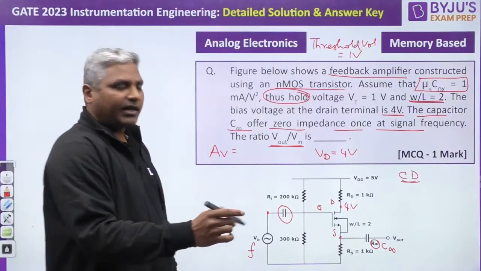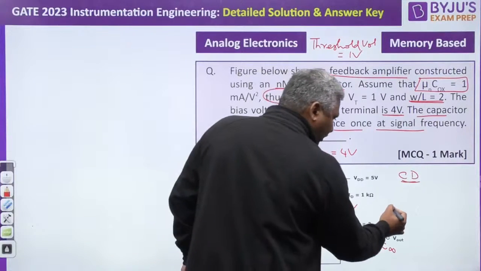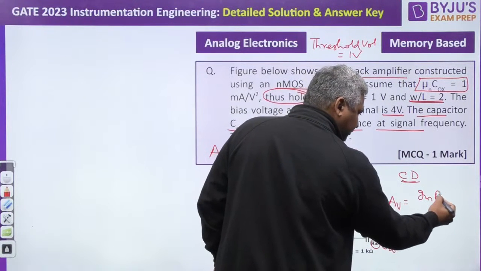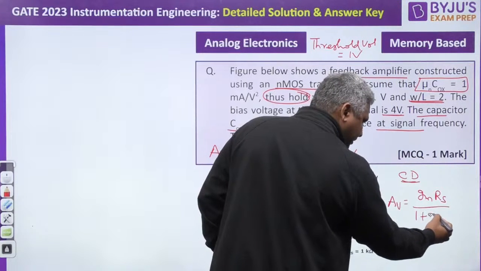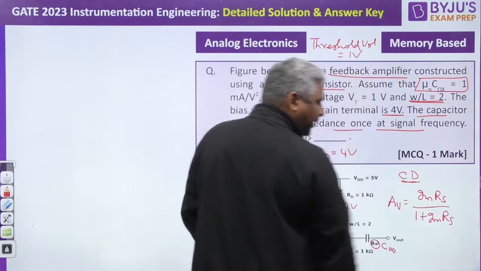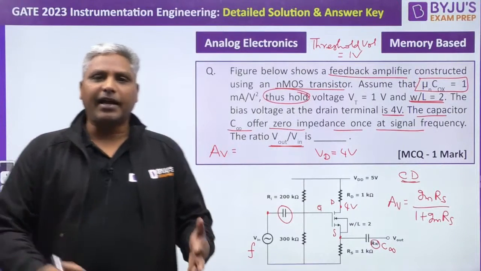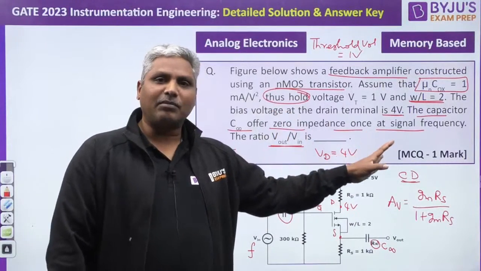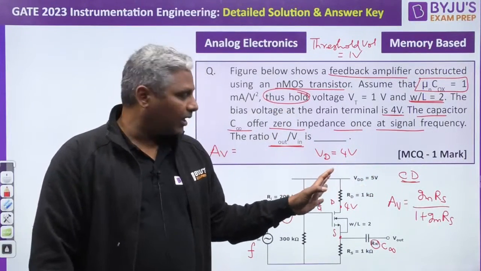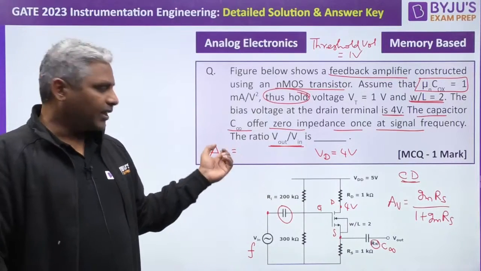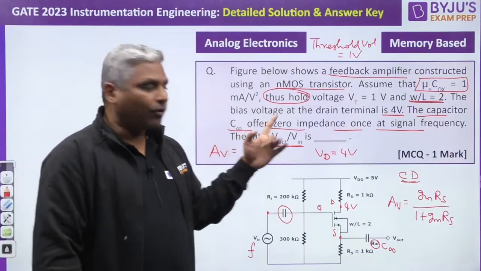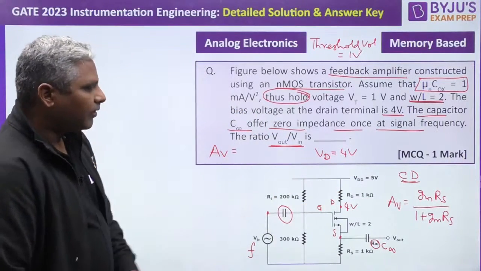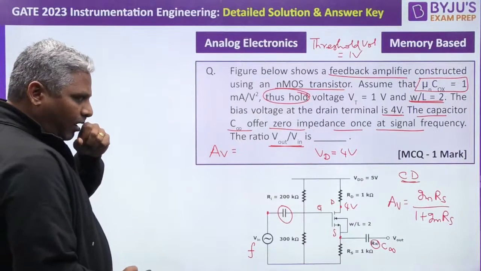And what is asked for the common drain amplifier? It is the voltage gain. So what is AV? It is GM RS by 1 plus GM RS. This is the direct expression you must have already derived while analyzing this amplifier. If you remember this expression, directly apply this formula and get the answer. If you don't remember it, I'll show you how to derive it in the examination hall. I don't suggest deriving it, but if you have a doubt whether it is correct or not, you can go for solving that also. It's not that complicated, it's very simple.